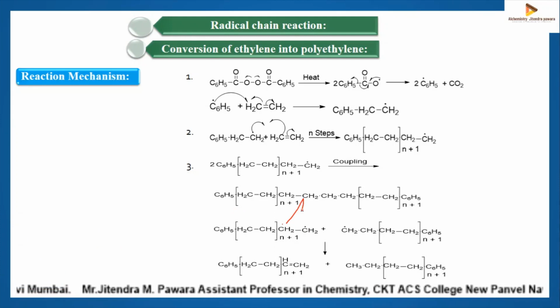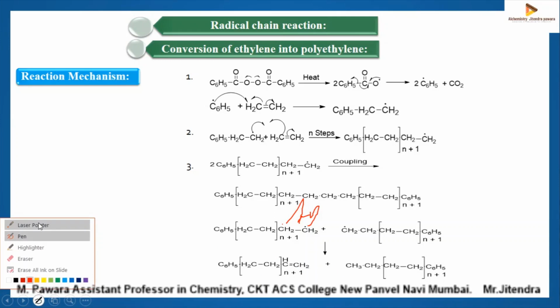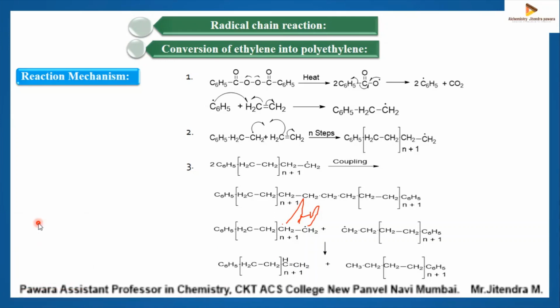This radical will, with the double-headed arrows, combine with this, and you will get alkene as a product by disproportionation. We'll see the next slide.